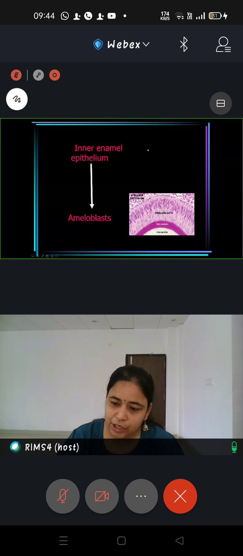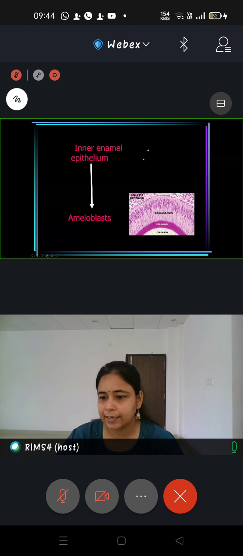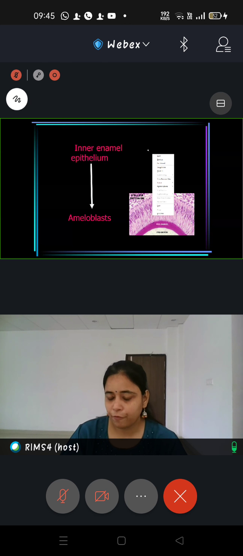So what other channel is left? The other channel which is left for nutrition is the dental sac, which will be present somewhere here. But there is a lot of distance between the ameloblast and the dental sac. Why? Because the entire distance is being occupied by the stellate reticulum cells. So stellate reticulum will start getting collapsed. It will start disappearing. And this is important because now the dental sac has to come closer to the ameloblast cells so that all the nutrition via diffusion can be given to the ameloblast for the purpose of enamel formation.